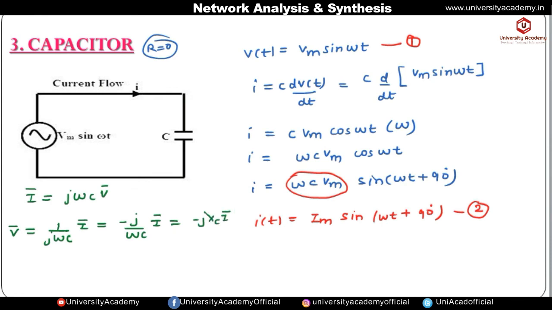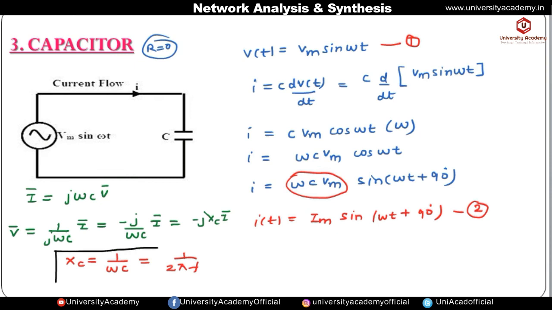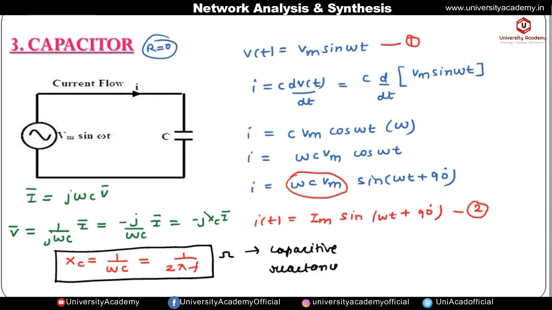Okay, so this X_C is called capacitive reactance, and it is given by 1 by omega C. Omega is the angular frequency, which is equal to 2 pi f. So this is called the capacitive reactance, and its unit is ohm. Okay, so in case of a pure capacitor, current is leading the voltage by 90 degrees.